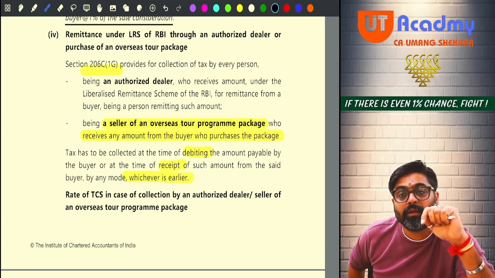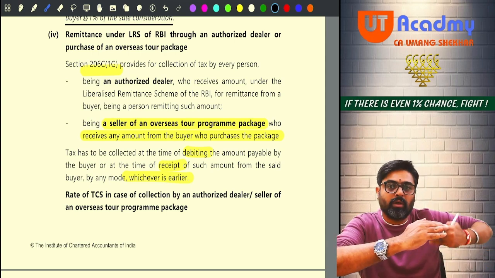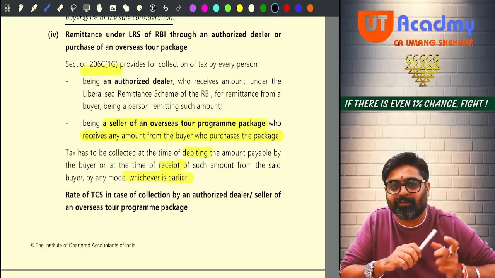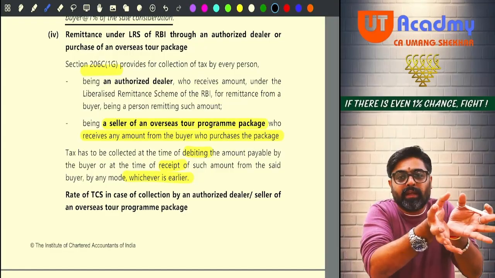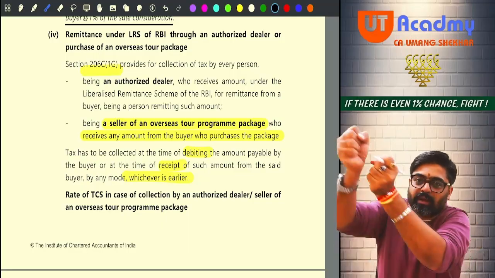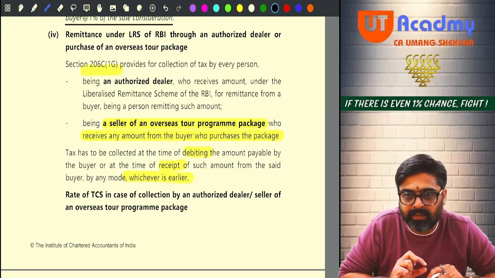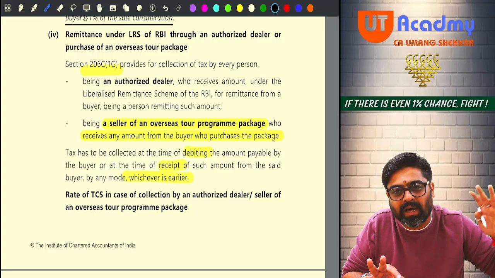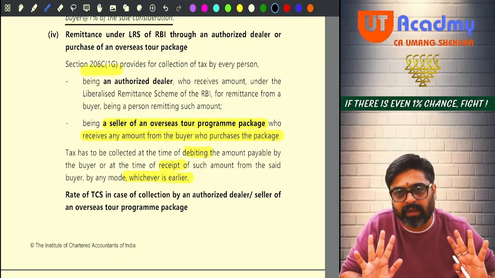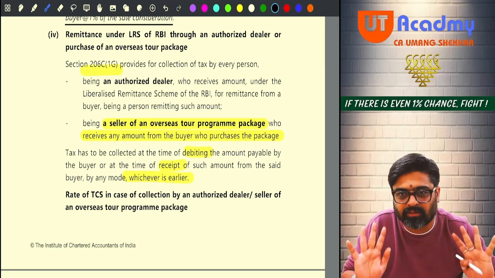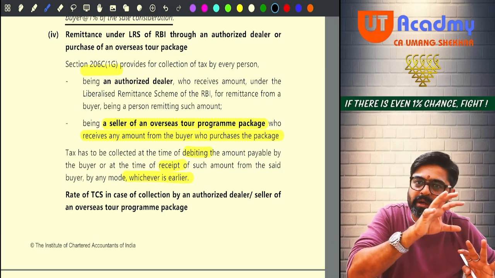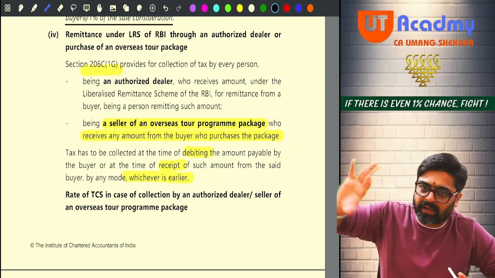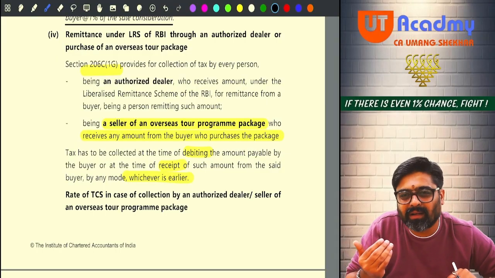Okay. Now, sometimes instead of using your income to buy a tour package, you are using your income to buy foreign currency, which you will remit outside India under the liberalized remittance scheme. Liberalized remittance scheme means that without any specific approval of the RBI or the central government, you can buy this much amount of foreign currency and send it outside India.